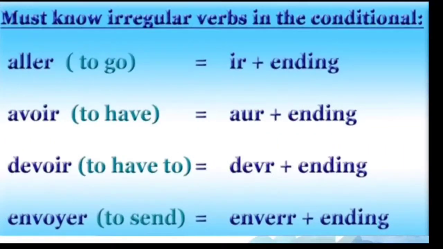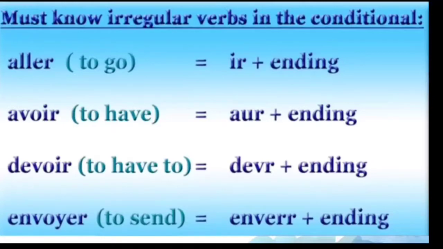And you must know the irregular verbs in the conditional present also. You must know the infinitive verb endings for the conditional present. See the first one, aller. It's an irregular verb, not a regular verb. So for that, you have to use IR plus endings. That IR is for the future verb conjugation.